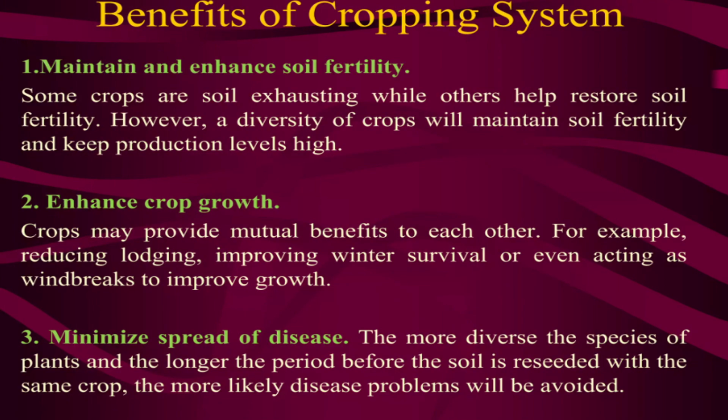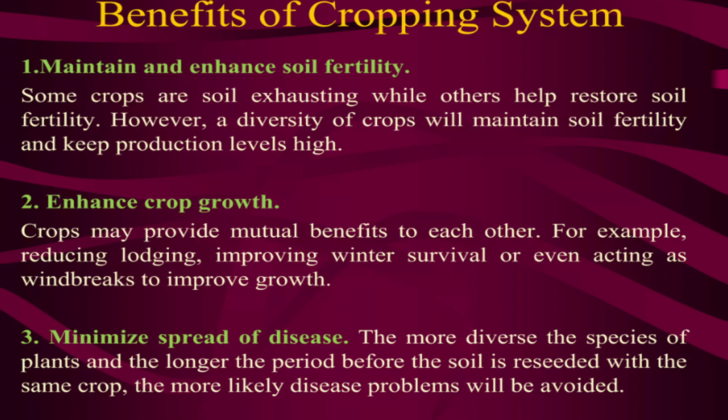The benefits of a cropping system: the first is that you maintain and enhance soil fertility, as I said already. Nitrogen fixation entails having legumes and other crops, which enhances crop growth. For survival, maximum competition should be avoided, and diseases should be fewer. The more diverse the species, the longer the period before the soil is reseeded with the same crop.